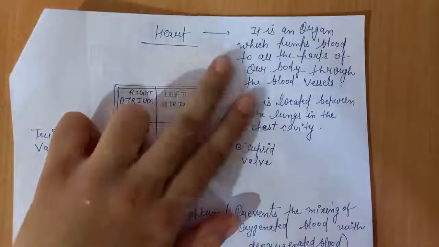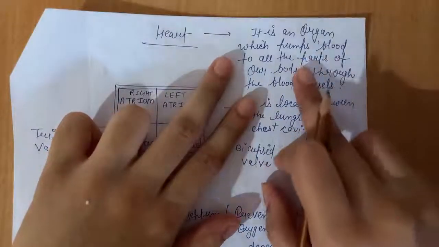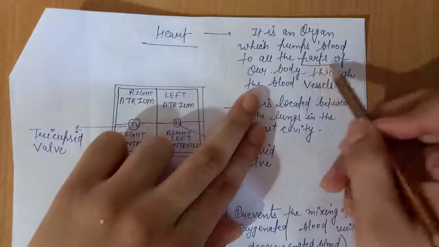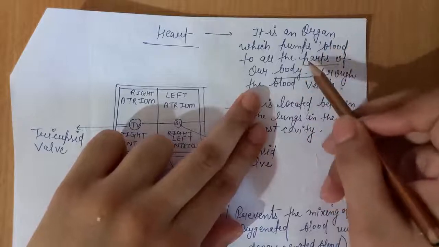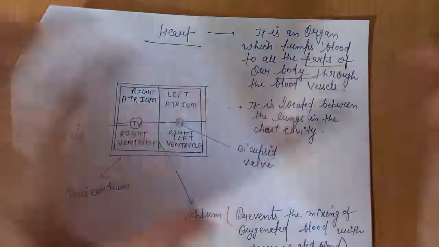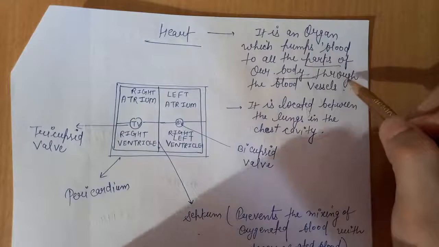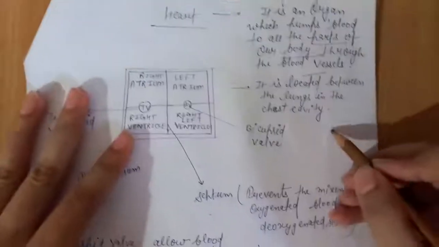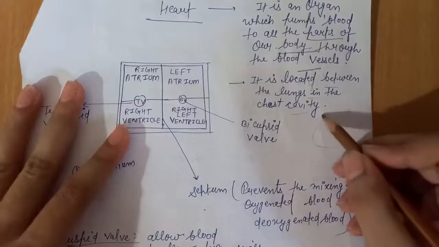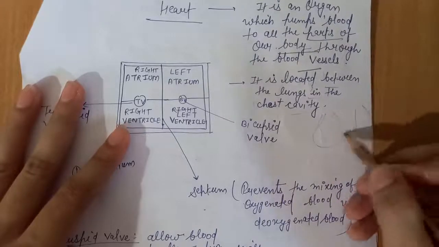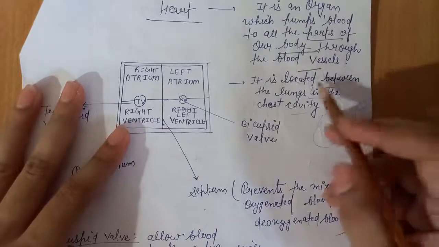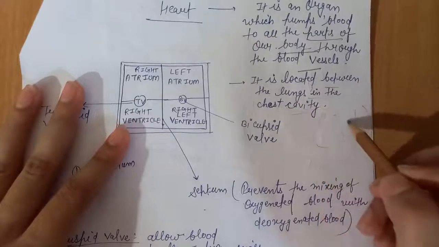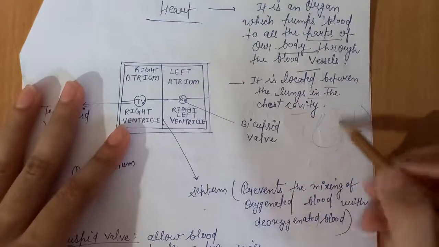And the heart is an organ which pumps blood to all the parts of our body, and how the heart pumps blood to all parts of the body, we have seen through the blood vessels. It is located between the lungs in the chest cavity. Here are the two lungs, and the heart is located between the two lungs. So this cavity is known as the chest cavity.